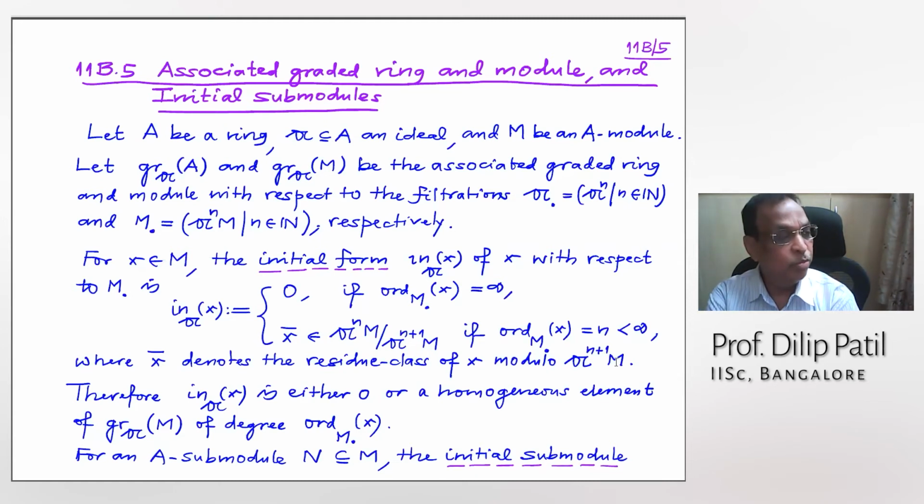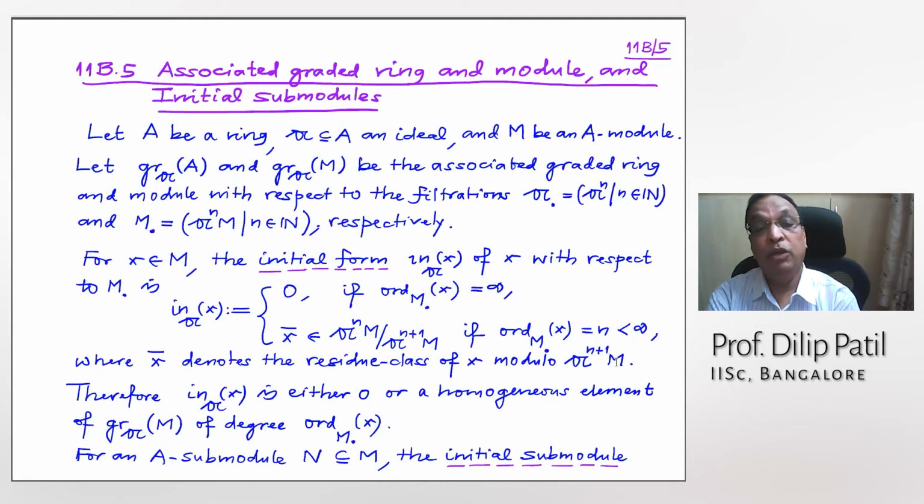It is always very important to understand definitions, possibly with an example. Suppose I was in a power series ring. I mean, we are not assuming complete. Suppose we were in a polynomial case, let us say a polynomial ring over a field. And if you take the filtration ideal to be generated by the variables.